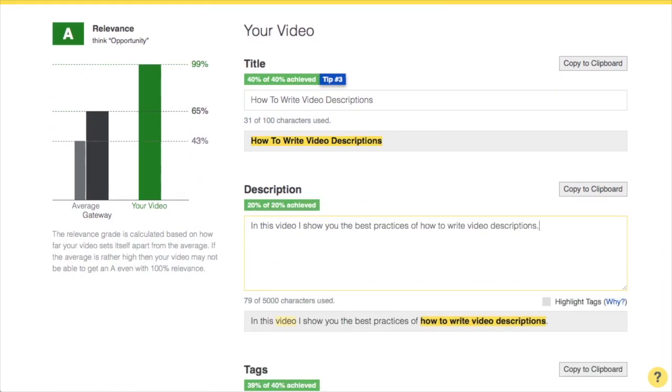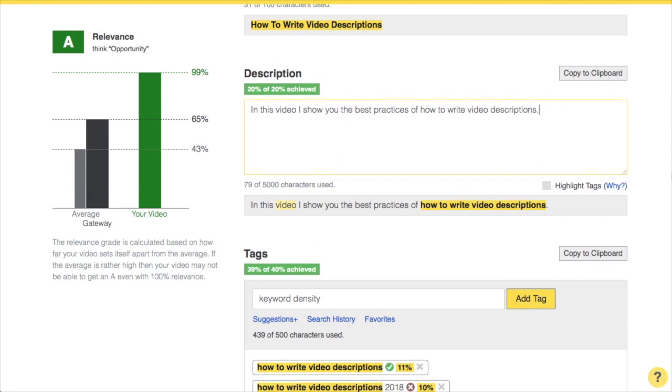When we look down here at the video description, you can see that I already included my target search term in full in the description. That means that my description already has the maximum reachable percentage for relevance. But I can go even further by activating the highlight tags feature.